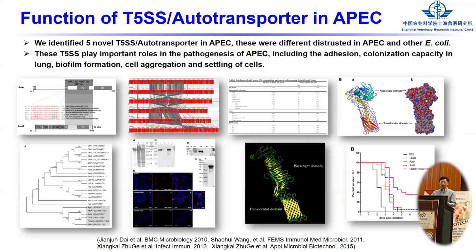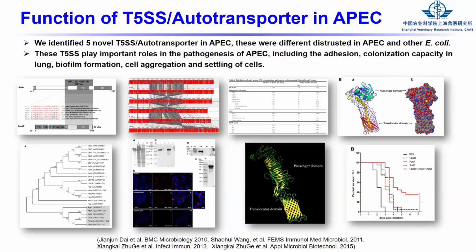Then we found the novel type 5 secretion systems, and we generated mutant strains and compared them with the pathogenic strain in motility, adaptation ability, and other variants.